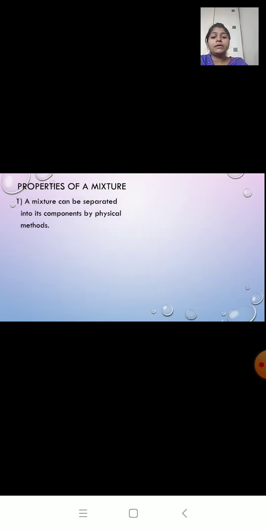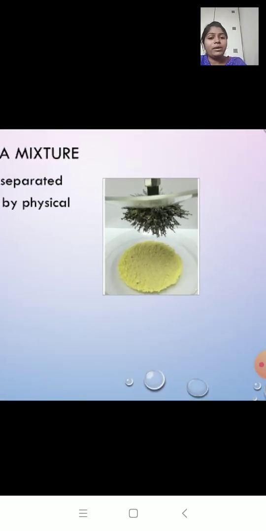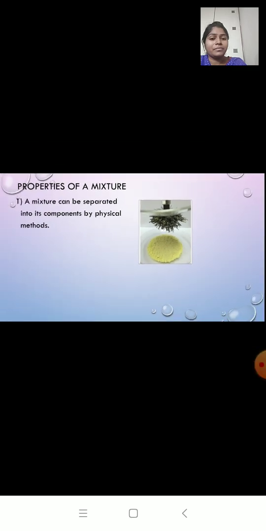The first property, a mixture can be separated into its components by physical methods. Now I said mixture is made up of iron filings and sulfur. So we can separate iron filings and sulfur. If I bring a magnet close to this mixture, iron being magnetic, it will stick to the magnet, but sulfur will remain separate. In this way I can get iron filings separately and sulfur powder separately.